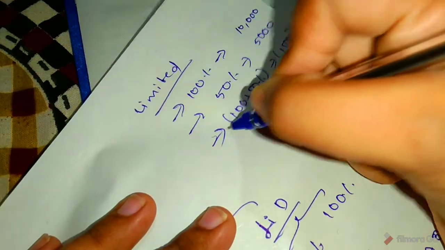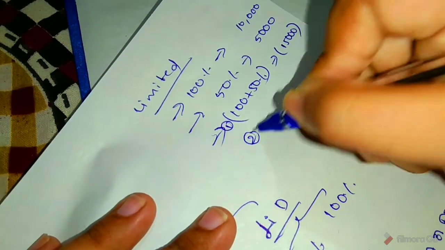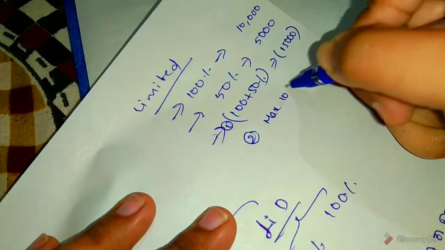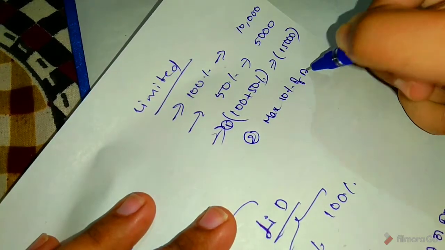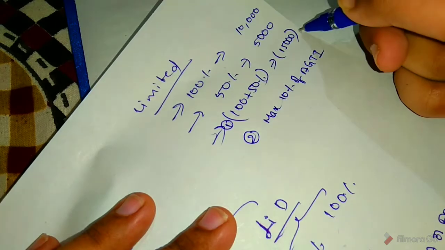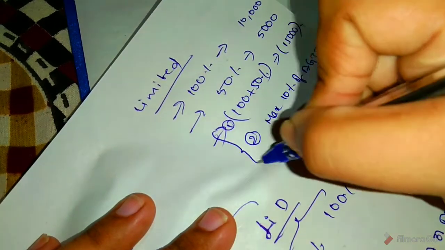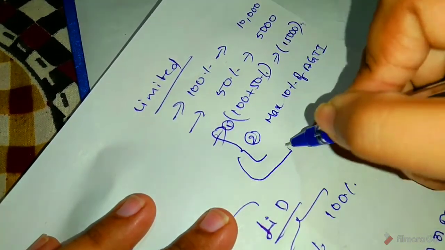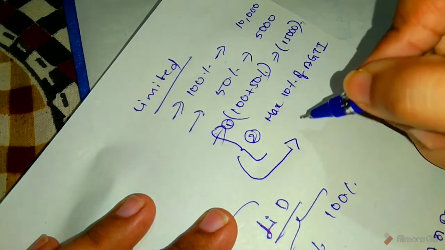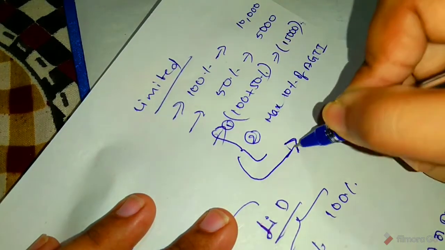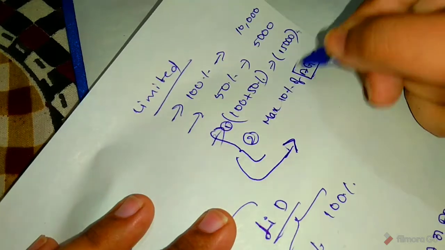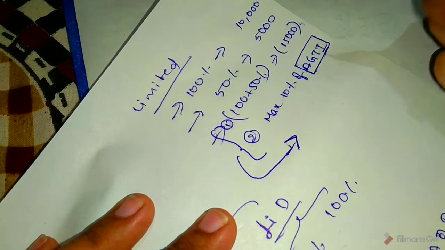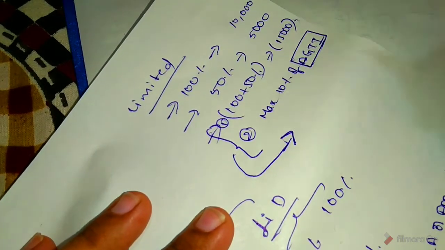And the maximum is 10% of aggregate gross total income. Comparing these two, whichever is lower, consider. So now we will see how to calculate aggregate gross total income.